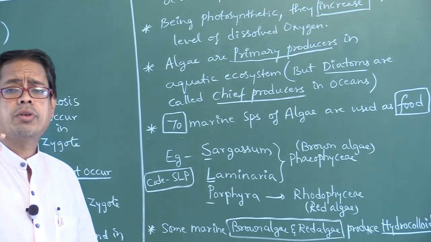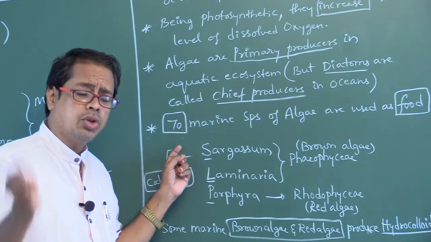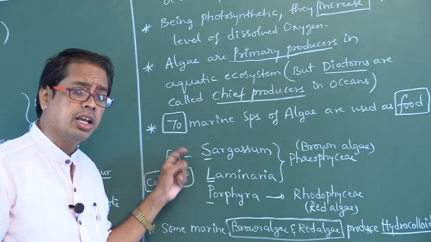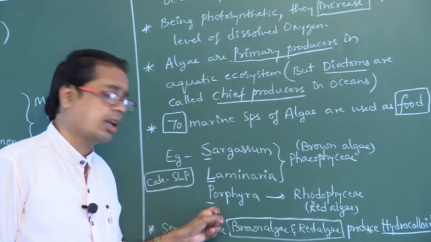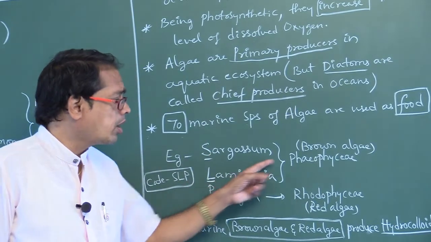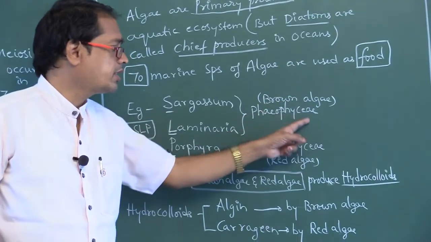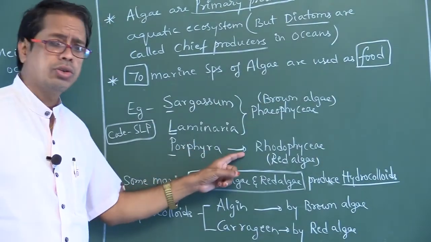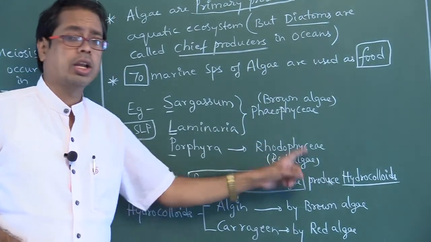Sargassum and Laminaria belong to brown algae, also called Phaeophyceae. Porphyra belongs to class Rhodophyceae, that is, red algae.